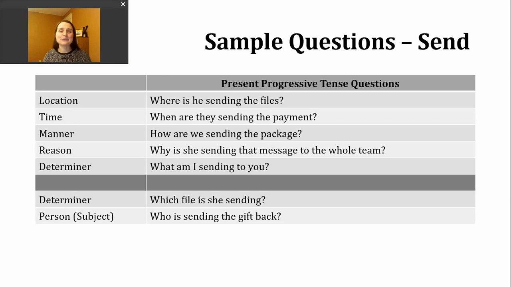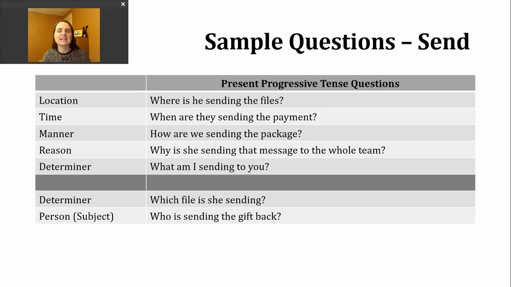The last two example questions break our pattern just a little bit. So another way to ask a question about the object of an action is to use the question word which. When we use which, though, what comes after it is usually a choice or choices. Right? So it might help if we look at the example sentence I have here.